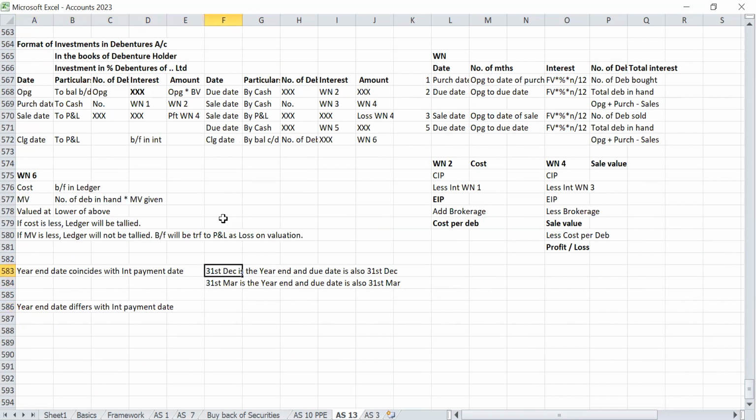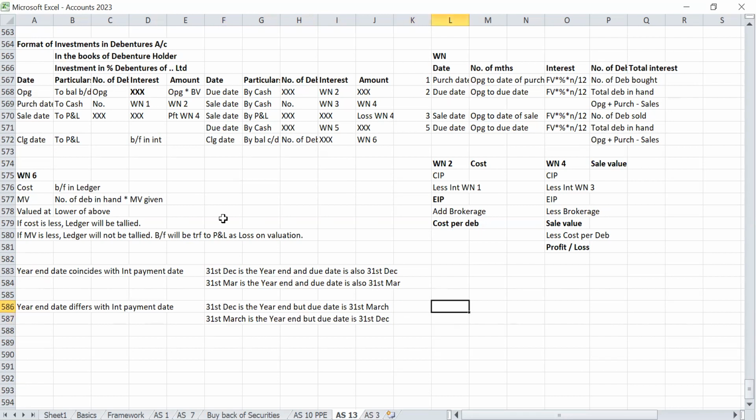For example, 31st December is the year end, but the due date is 31st March. Or 31st March is the year end, the company is following the financial year, but the due date is 31st December.